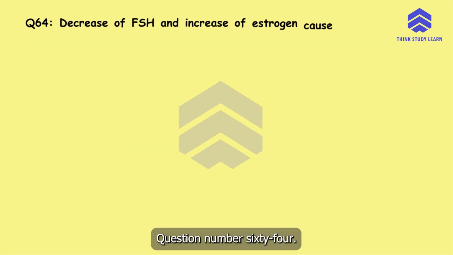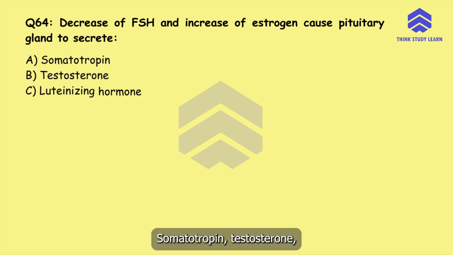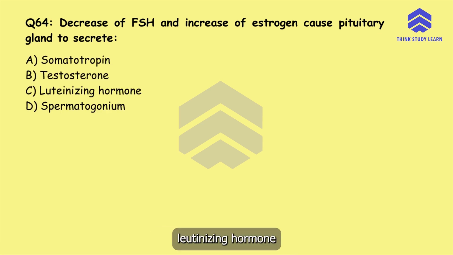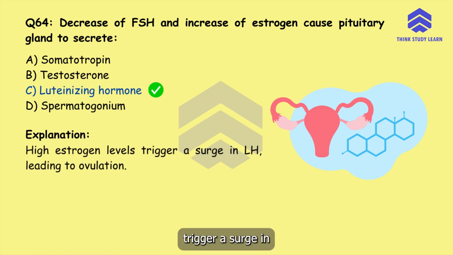Question number 64. Decrease of follicle stimulating hormone and increase of estrogen cause pituitary gland to secrete somatotropin, testosterone, luteinizing hormone, or spermatogonium. The correct answer is option C, luteinizing hormone. High estrogen levels trigger a surge in luteinizing hormone, leading to ovulation.